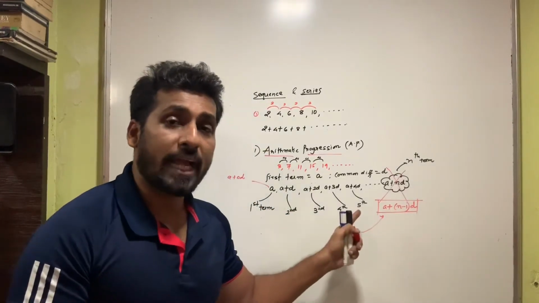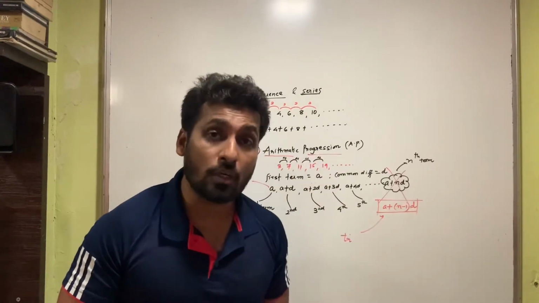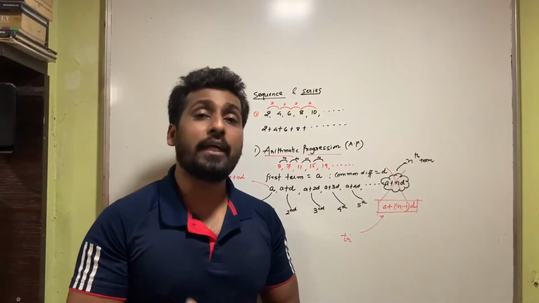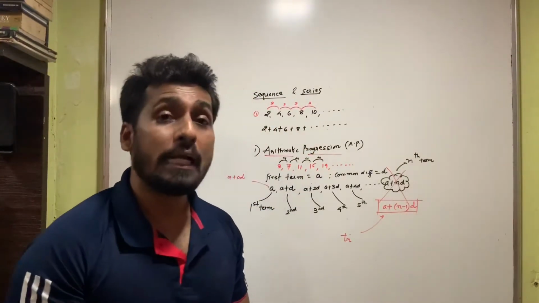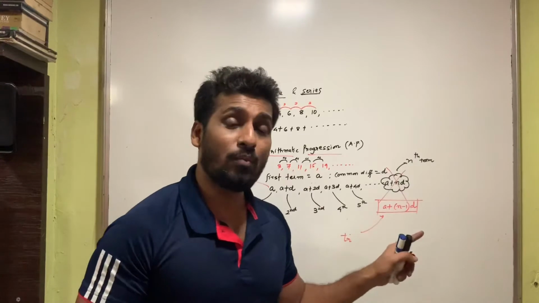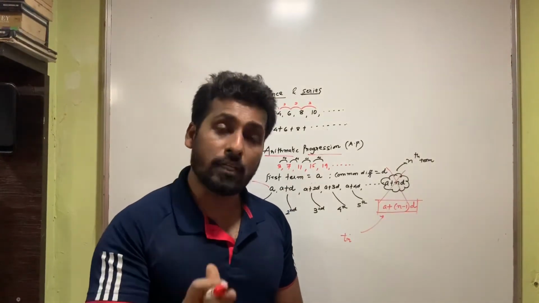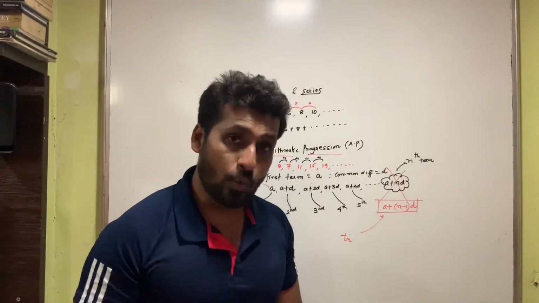I want to get the 10th term. I want to get the 17th term. I want to get the 23rd term. I want to get the 51st term. Any term I want to find is always given by this formula, a plus (n minus 1)d. So when I say nth term, that impression should not come to your mind that it's the last term. Nth term is nothing but any term of the progression, of the sequence.